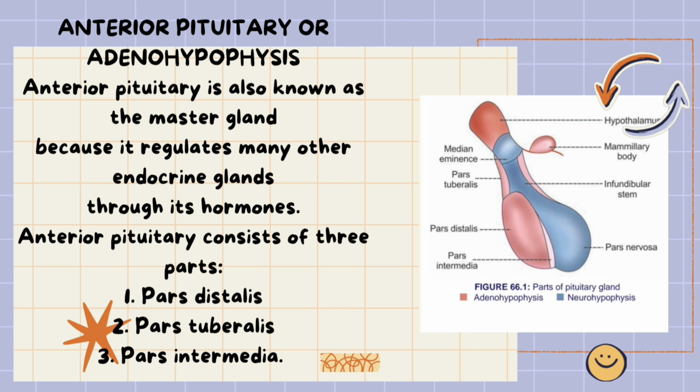Anterior pituitary consists of three parts. 1. Pars distalis. It is responsible for producing and secreting several hormones such as GH, prolactin, ACTH, TSH, FSH, LH. 2. Pars tuberalis. It primarily serves a structural role. 3. Pars intermedia. In humans, it is often considered to be rudimentary.